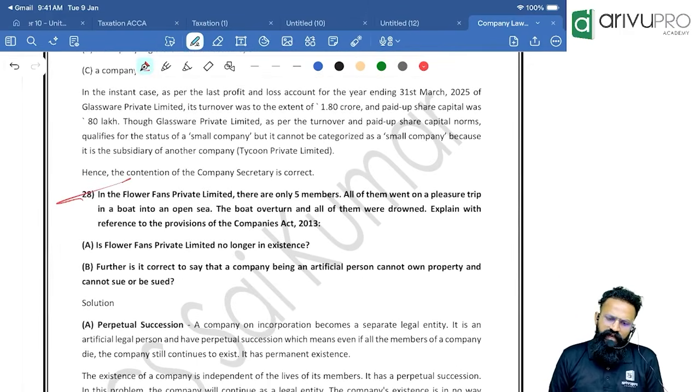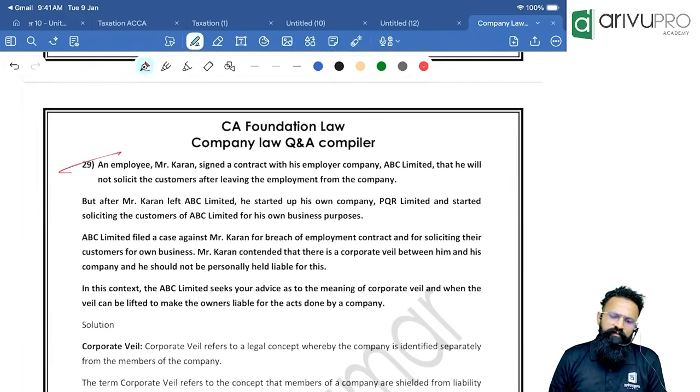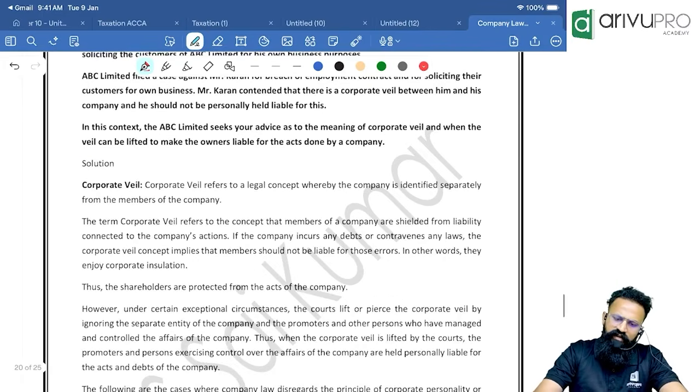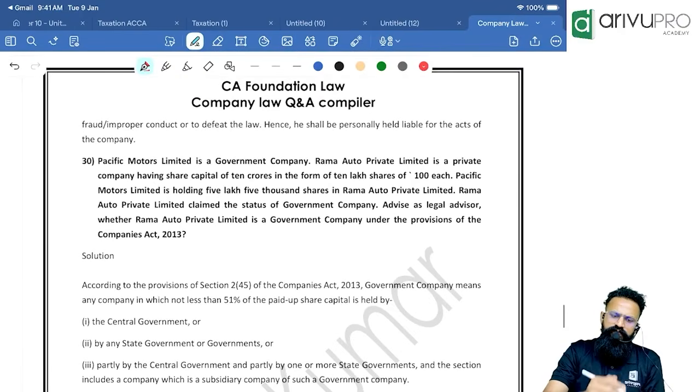In Flower Fans Private Limited, there are only 5 members. All of them went on a pleasure trip into a boat in the open sea. The boat overturned. Everyone lost their life. What will happen? The company will continue. Correct? Okay. Company has perpetual succession. That is the answer. An employee, Mr. Karan, signed a contract with his employer company, ABC Limited, that he will not solicit the customers after leaving the employment of the company. This is nothing but, again the same thing, Gilford Motors versus Horn. That same thing is repeating again. Yes, lifting of corporate veil.